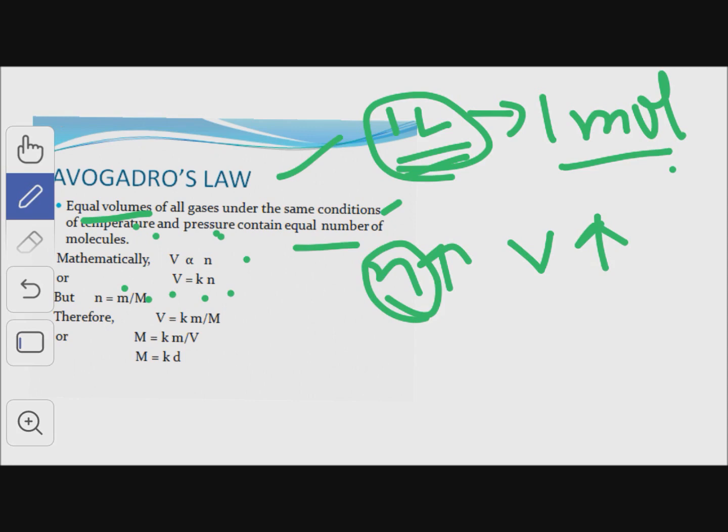If we put this value of n in V is equal to Kn, we get V is equal to Km by M. Or from here we can calculate the molar mass of the gas, which is equal to Km by V, and m by V is the density. It means molar mass depends upon the density. By knowing the density, we can calculate the molar mass of the gas.